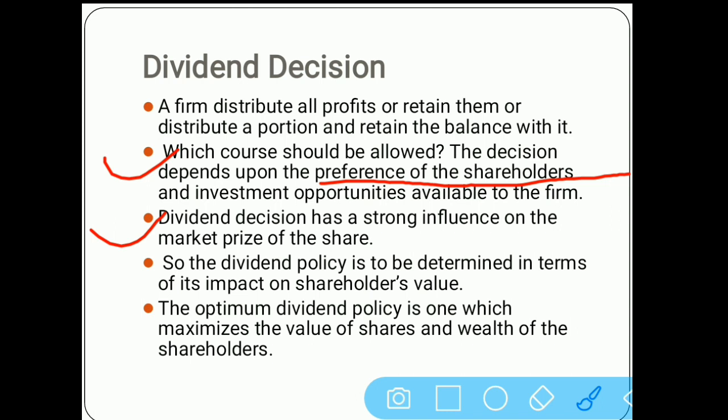Dividend decision has a strong influence on the market price of the share. If good dividend is given to shareholders, the company will have a good reputation. But if lesser dividend is given, it will have bad effects on the goodwill. So as a manager, you have to create a good impact on shareholders' value by providing good dividend. The optimum dividend policy is one which maximizes the value of shares and the wealth of the shareholder.